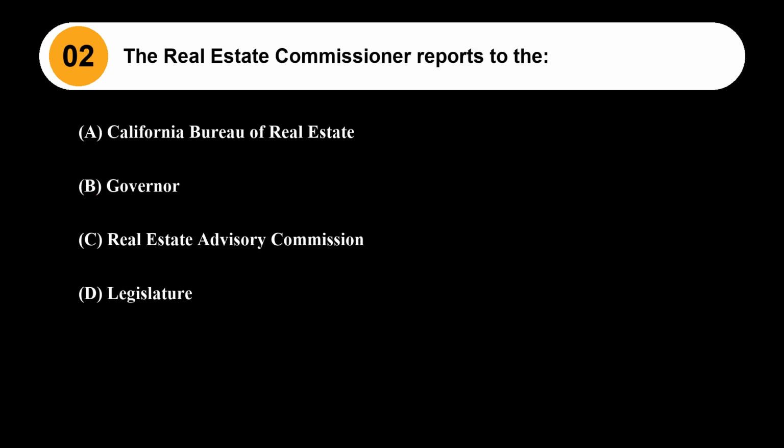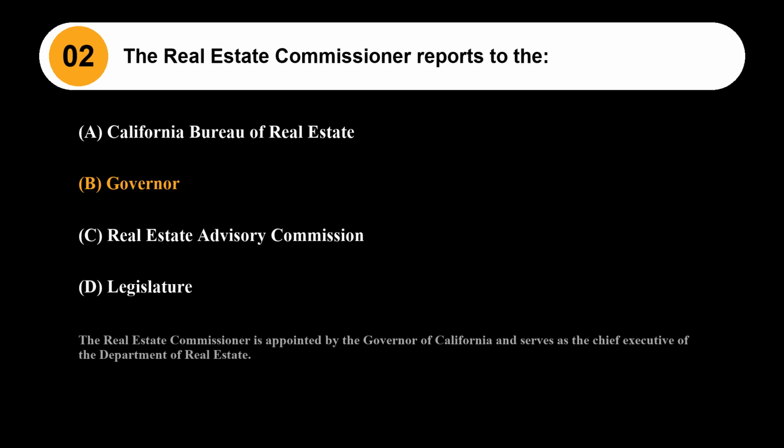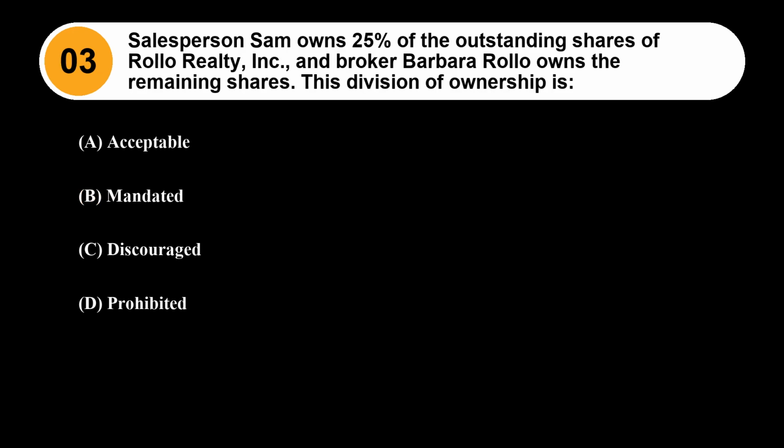Question 2. The Real Estate Commissioner reports to the: Option A, California Bureau of Real Estate. Option B, Governor. Option C, Real Estate Advisory Commission. Option D, Legislature. The correct answer is Option B, Governor. The Real Estate Commissioner is appointed by the Governor of California and serves as the Chief Executive of the Department of Real Estate.